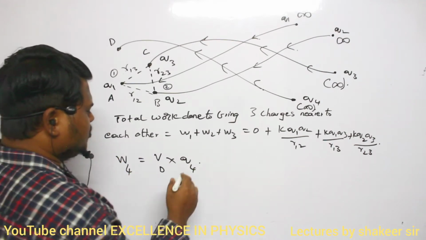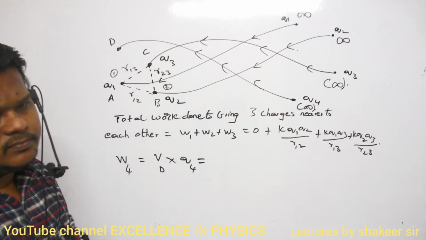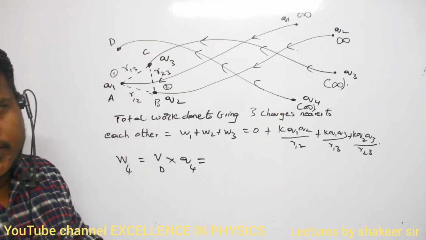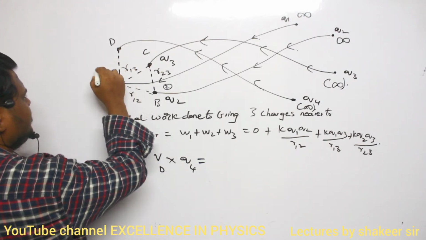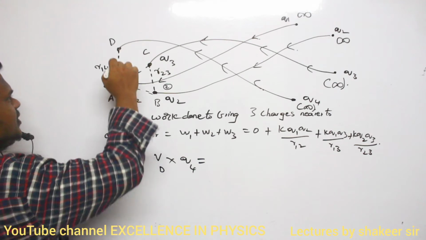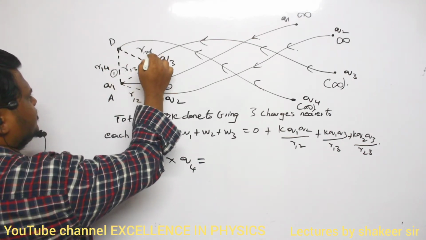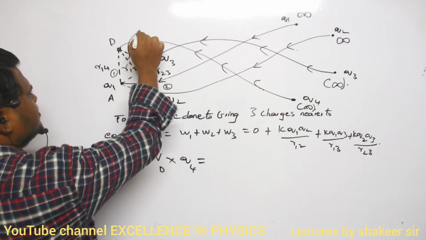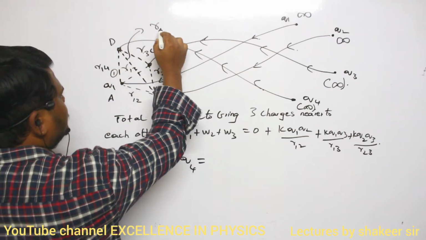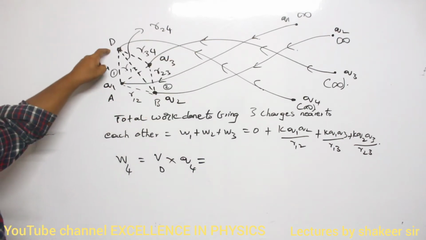Now VD is how much? Potential at point D is how much? Let this distance be R14, let this distance be R34, and similarly let this distance be R24. Now can you say what is the total potential at point D?